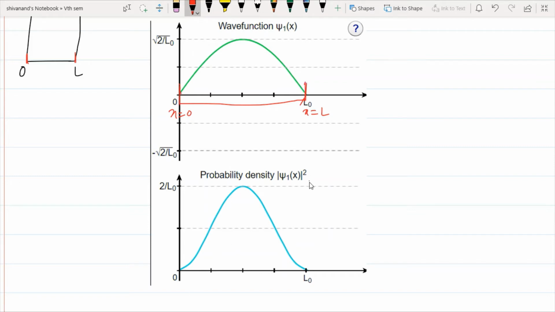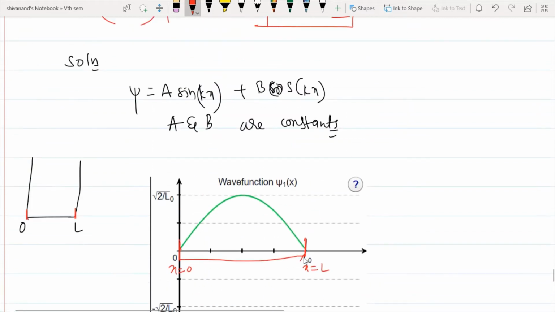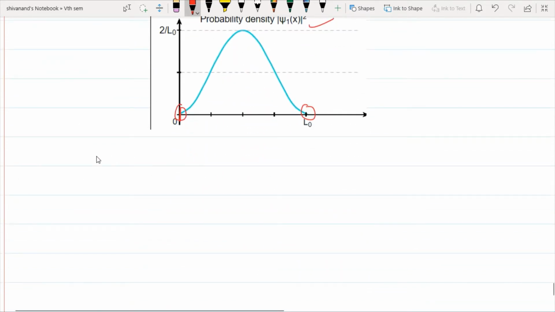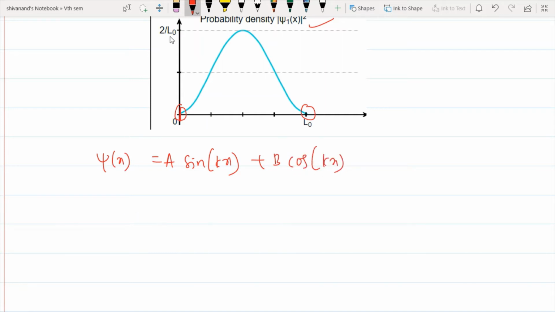You can even see the probability curve for the above wave equation: at exactly x equal to 0 the probability is 0, and at x equal to L the probability is 0. So most of the particle's existence will be in the center of the box, and at the boundaries it will be 0. By applying these boundary conditions we can calculate the constants A and B. So I rewrite this equation again: psi of x equal to A sin kx plus B cos kx.